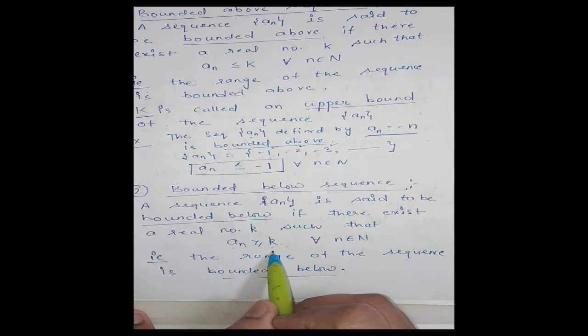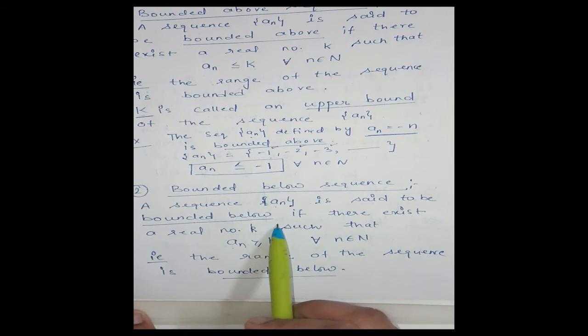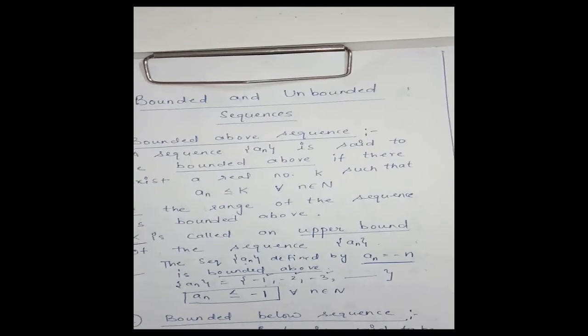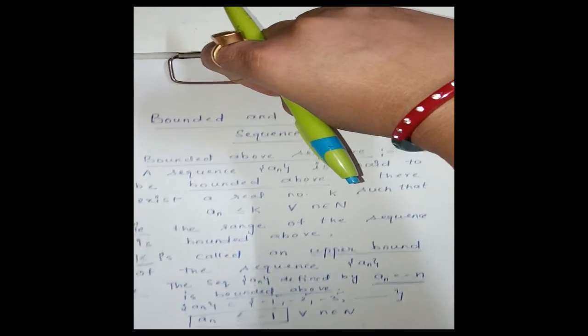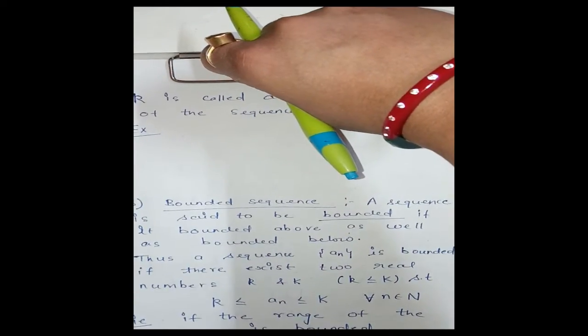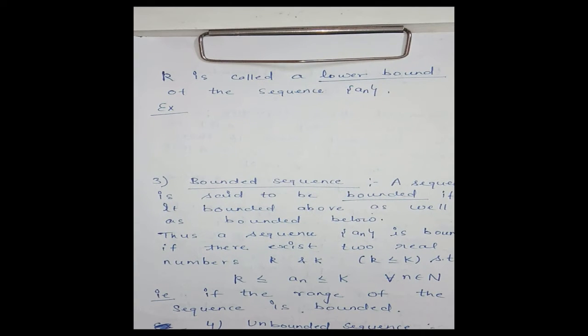Every term of the sequence is greater than or equal to k, then we say the sequence is bounded below. Okay, and in that case this k is called the lower bound of the sequence a_n. Clear?